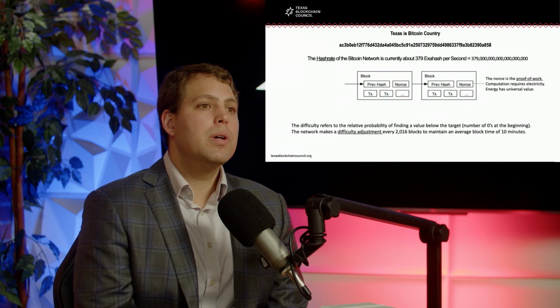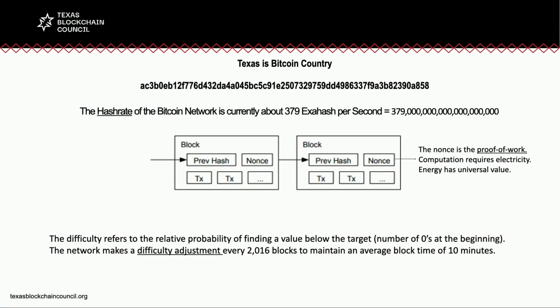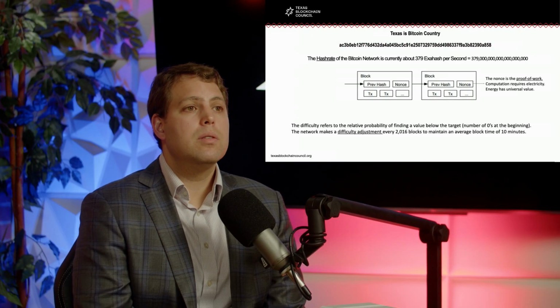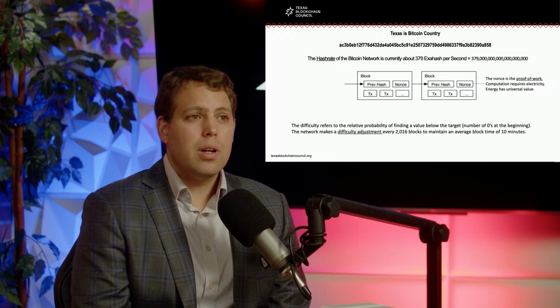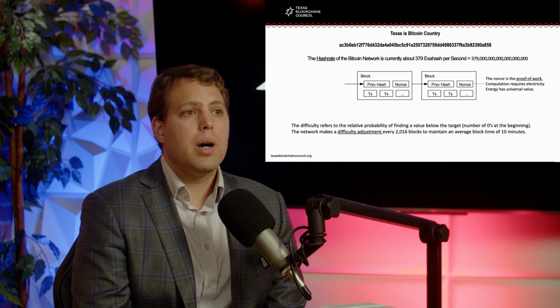Throughout these different iterations of SHA-256, again, you can see each is completely different, the same length output, all starting with the same first word, and then a random sequence of letters in the input thereafter. Texas is Bitcoin country. We see the hash output here begins with the letter A. This was a winning entry. Not the only one. I'm sure there are others. But at least in this exercise, it's the first one that we've arrived to that meets the target that we stipulated at the beginning of the exercise. This, in a nutshell, is the Bitcoin mining process.